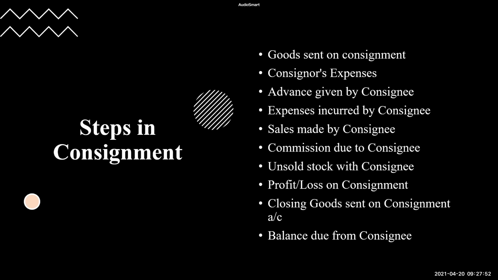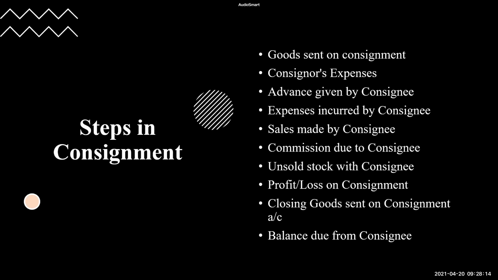So what type of expenses? Again, the consignee will have to unload the goods. He will have to incur the transportation cost to take the goods from there till his godown. He might be incurring some packing charges, some selling expenses, all those expenses. So our step number 4 is expenses incurred by consignee.